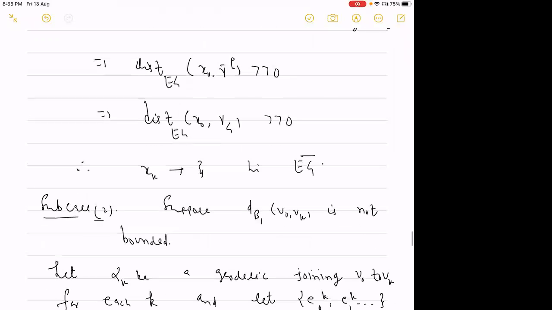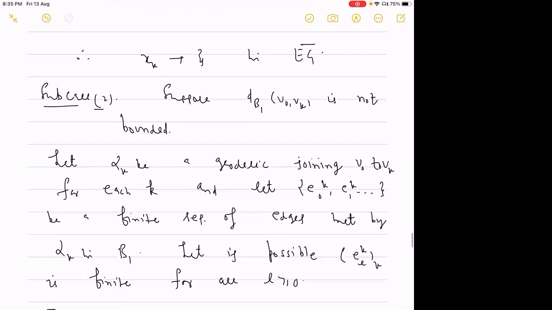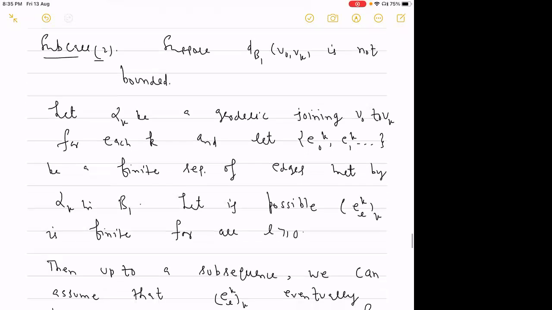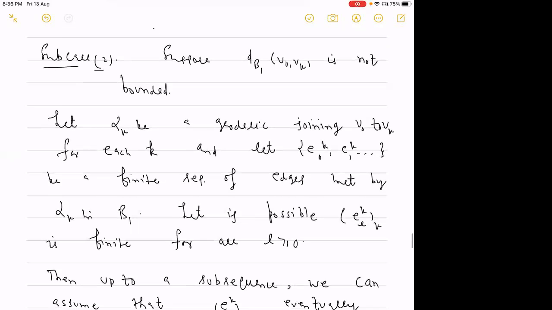So this was that. Now we have arrived at the second case, when this distance is not bounded. So how will we do that? First of all, we will find a method to find the limit of this sequence. Since we are given a sequence xk converging to xi in the stabilizer boundary, and we have the projection vk of each point xk in the Bass-Serre tree, and the distance is not bounded in the Bass-Serre tree.